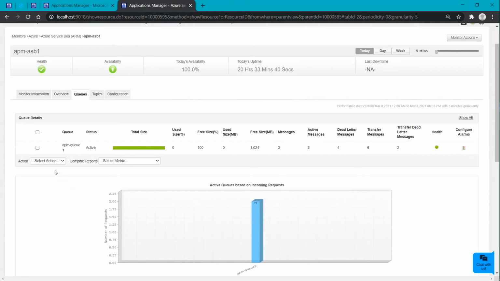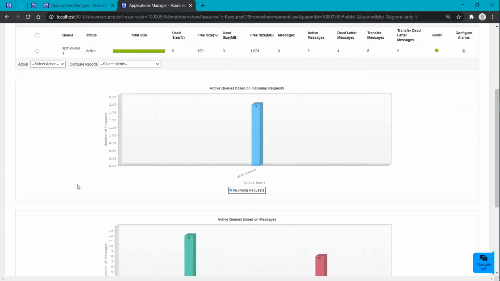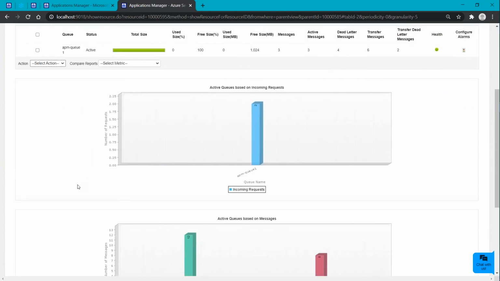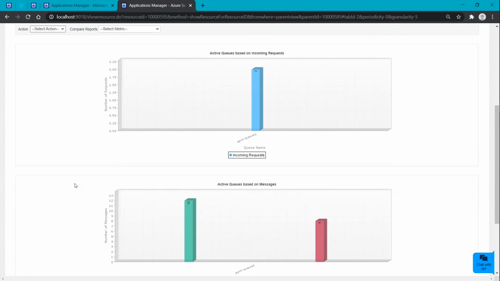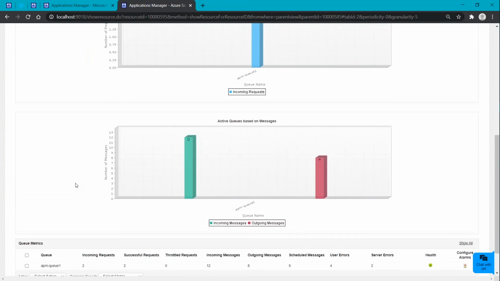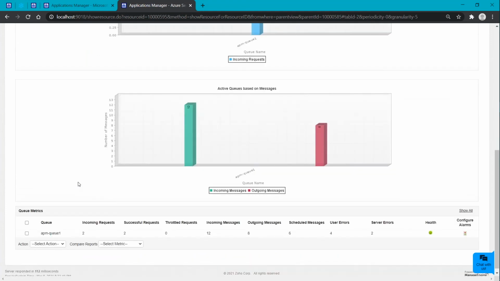Also, you can take admin-level actions, like deleting the particular queue or enabling or disabling it here. Also, you can get to know about your active queues based on the incoming requests, and if there are any active queues based on the messages, all these details can be tracked over here, along with the metrics that will help you know more about your queue performance.